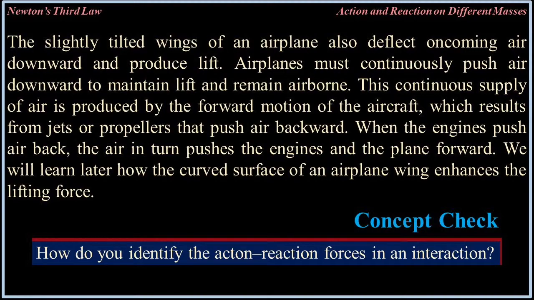The continuous supply of air is produced by the forward motion of the aircraft, which results from jets or propellers that push air backwards. When the engines push air back, the air in turn pushes the engine and plane forward. We will learn later how the curved surface of an airplane wing enhances the lifting force.